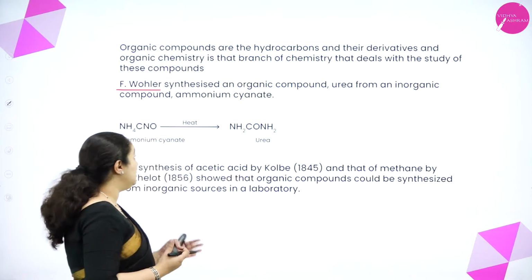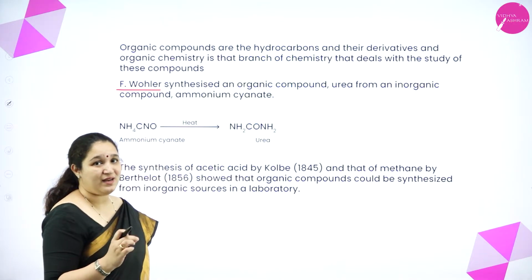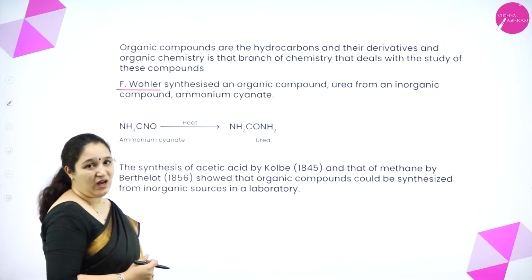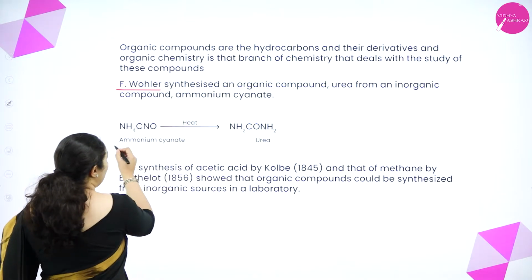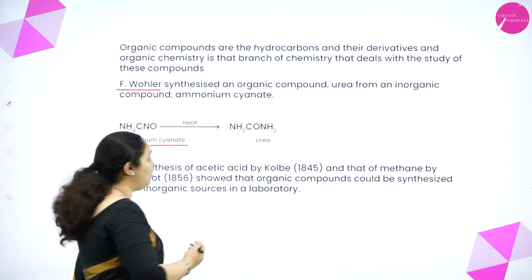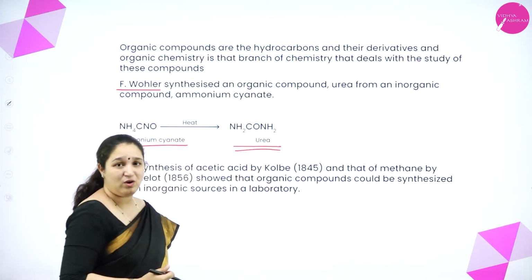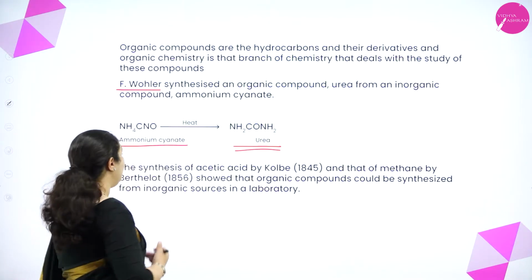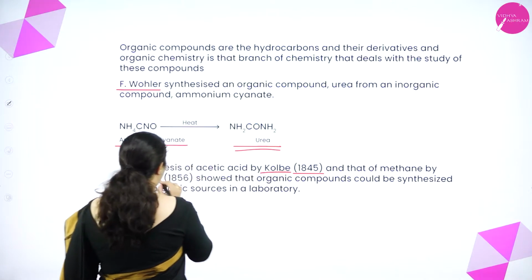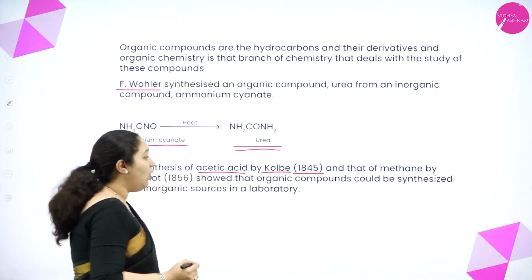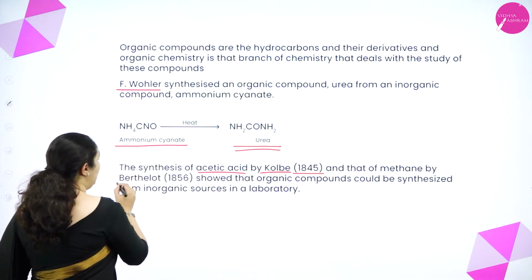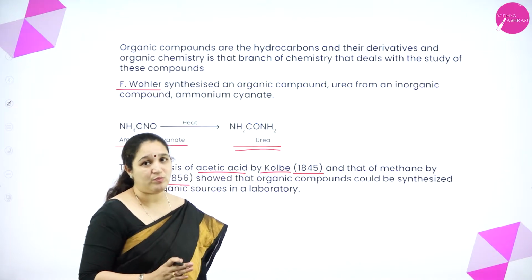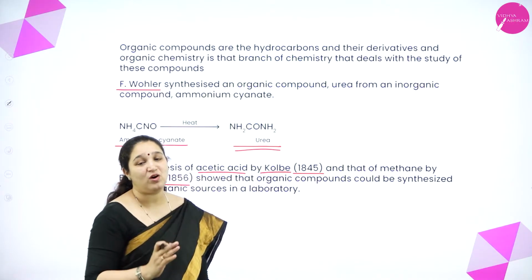But F. Wohler was the first person to synthesize an organic compound, that too accidentally, from the inorganic compound ammonium cyanate. When he heated that, he got urea, which is an organic compound. This disproved Berzelius. Later, in 1845, Kolbe synthesized acetic acid. Also, methane was synthesized by Berthelot in 1856, which showed that organic compounds can be synthesized from inorganic compounds.